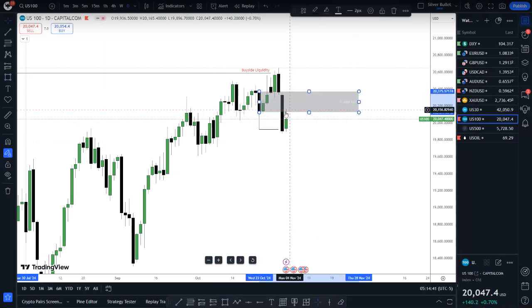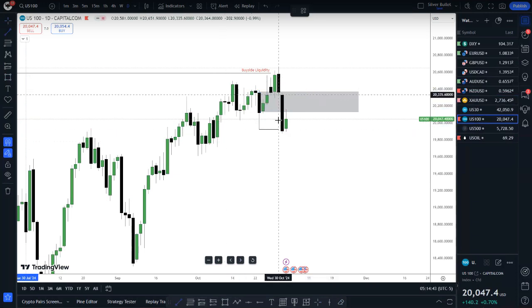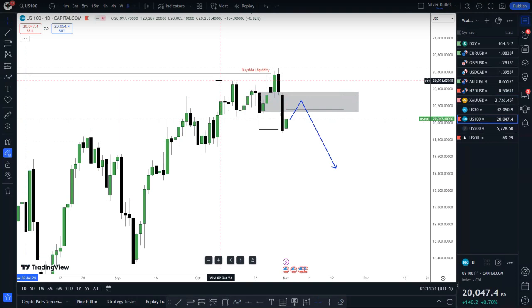We check the breaker again. So we also have a CB, consequent encroachment, balanced price efficiency here. Which means there's a good chance of seeing price checking into this before it continues to the downside. So on the daily chart, I'm bearish, but I want to see price coming back up into this fair value gap first this upcoming week. Which means Monday can push higher, and Tuesday we form the high of the week before we head lower.